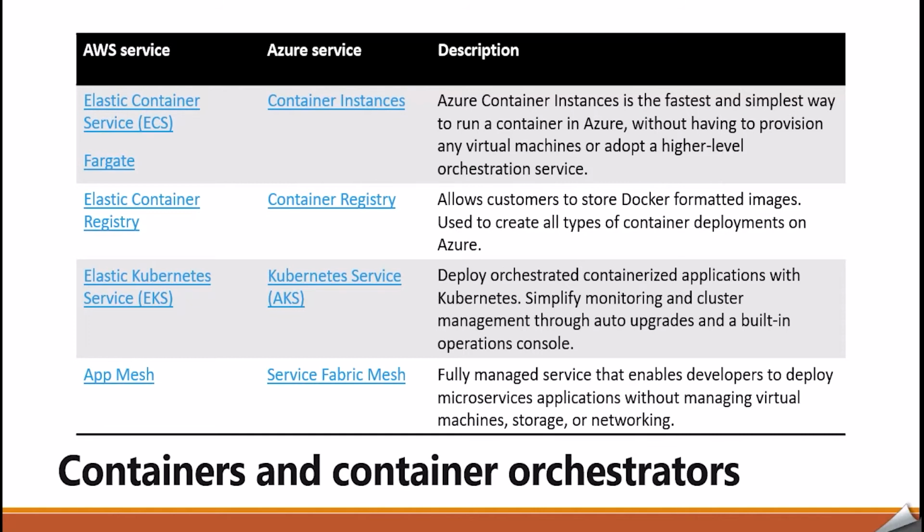Now if we compare EKS and AKS, they deploy orchestrated containerized applications with Kubernetes and simplify monitoring and cluster management through auto upgrades and a built-in operations console. Now, what is the difference between App Mesh and Service Fabric Mesh? These are fully managed services that enable developers to deploy microservices applications without managing virtual machines, storage, or networking.